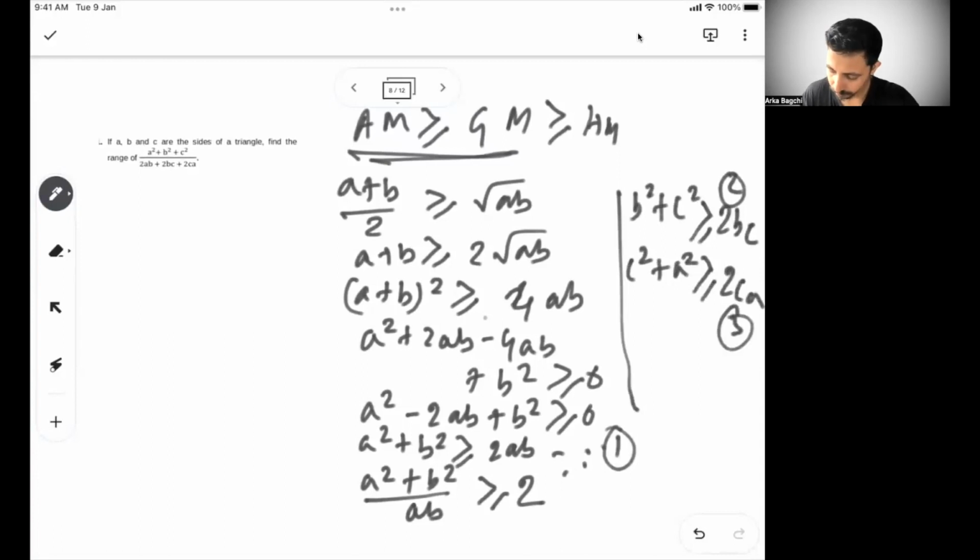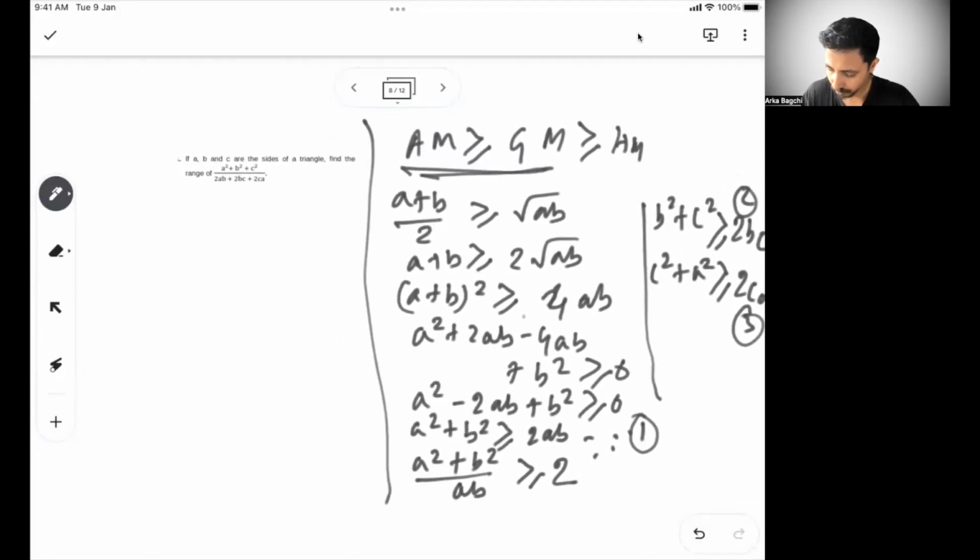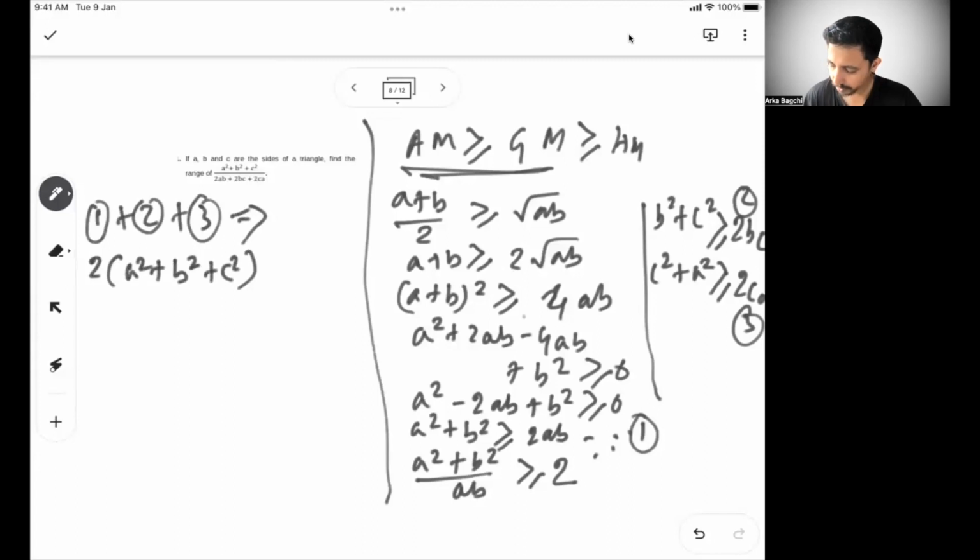So if I add 1 plus 2 plus 3, what will I get? I'll get 2 times a square plus b square plus c square, because a square plus b square from the first, b square plus c square from the second, c square plus a square from the third. 2 times all of this is greater than or equal to 2ab plus 2bc plus 2ca.